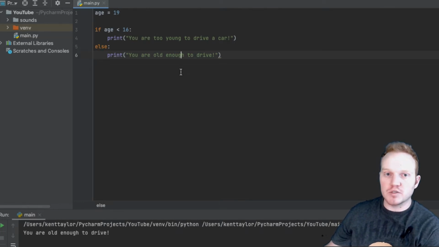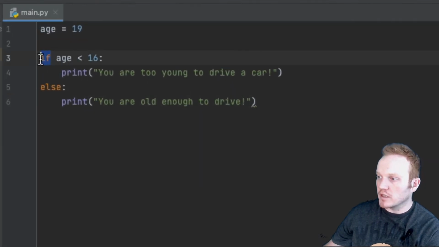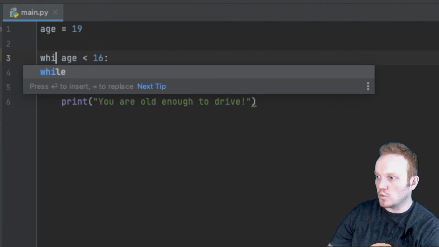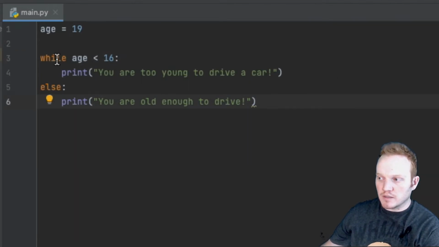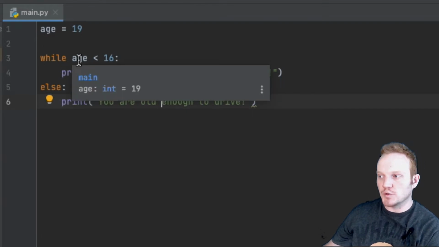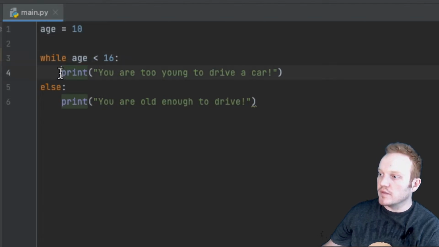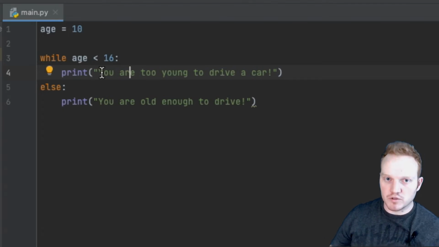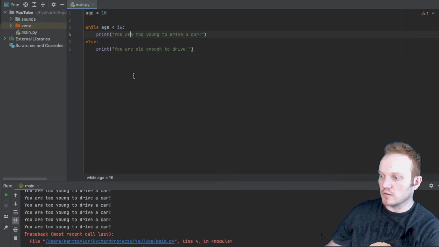But watch what happens when I apply the while loop. There's only one thing that I'm going to change in here, and that is the word if. I'm going to change that word if to while, and there you go. That is the while loop. The while loop is just like an if statement. It's going to check if something is true. So if my age is less than 16 in this case, then this will run forever and ever. So it should say you're too young to drive, and it'll just keep going. Let's see if that's true. I'll hit run, and now you can see it says you're too young to drive a car, and it just keeps going. Now I actually have to force it to stop because it will literally just keep going.